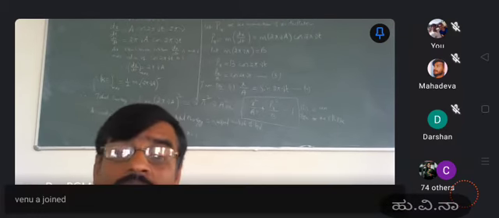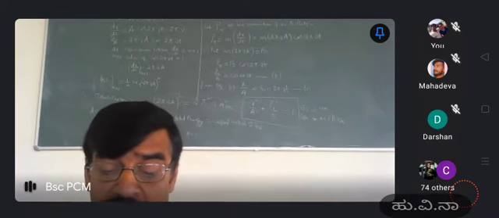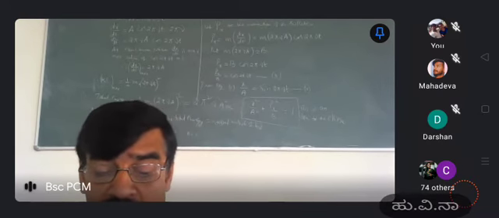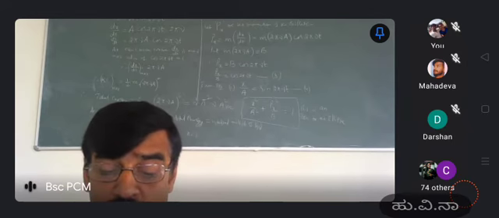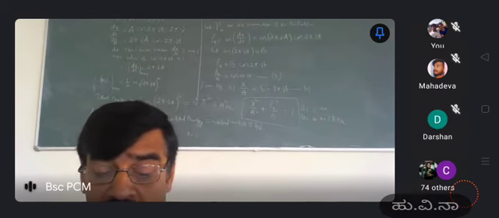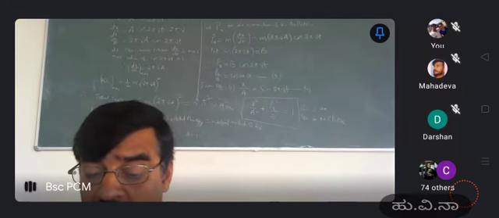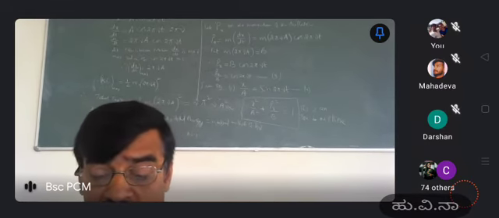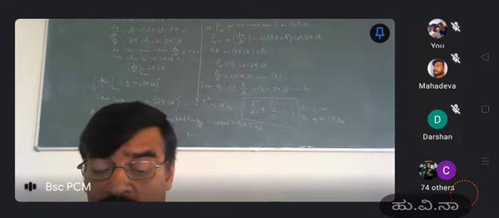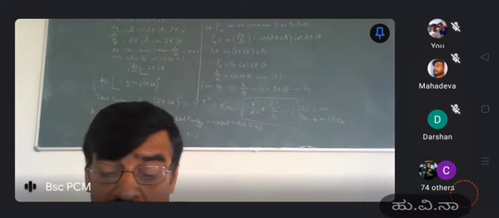Now according to the quantum condition, energy should be an integral multiple of h nu. Here the energy means the total energy, which is given by 2 pi squared nu squared a squared m. That is nothing but an integral multiple of h nu. It is called n h nu, where n is an integer. Therefore 2 pi squared nu a squared m is equal to n h, because one nu and nu cancel. Let us call this equation number 2.